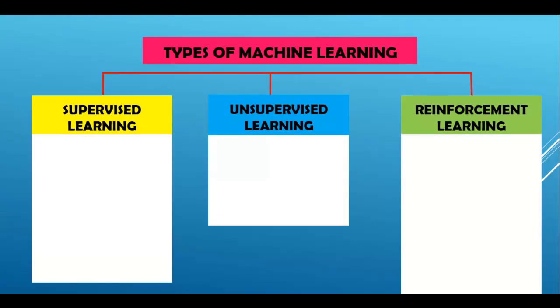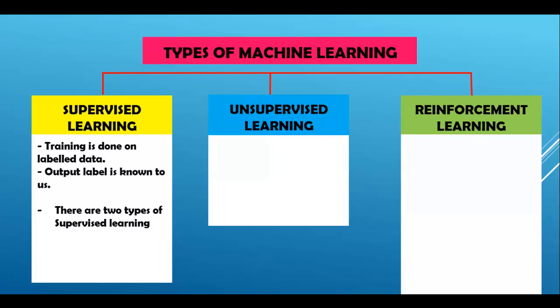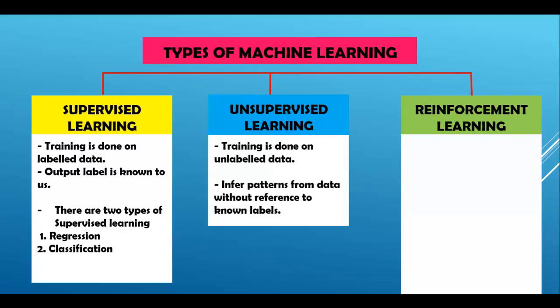So now let's start with supervised learning. Here, training is done on labeled data. Output label is known to us. There are two types of supervised learning. First is regression and second one is classification. In unsupervised learning, training is done on unlabeled data. It infers patterns from data without reference to known labels.